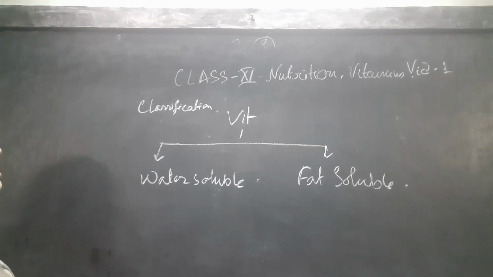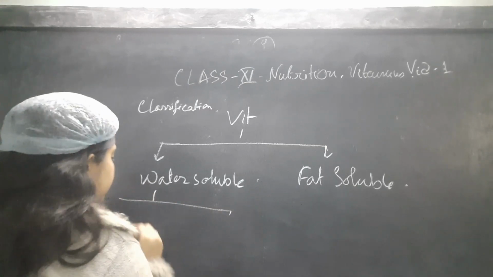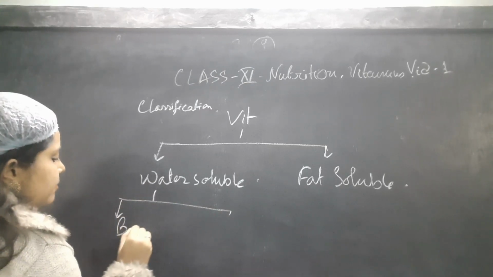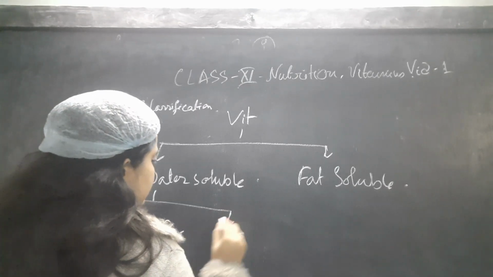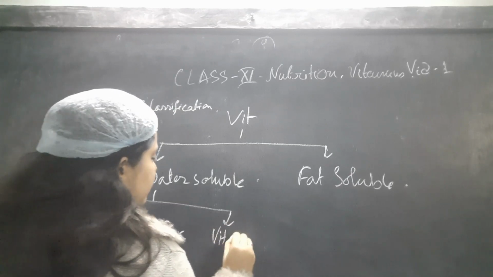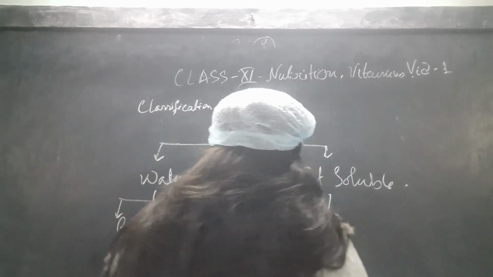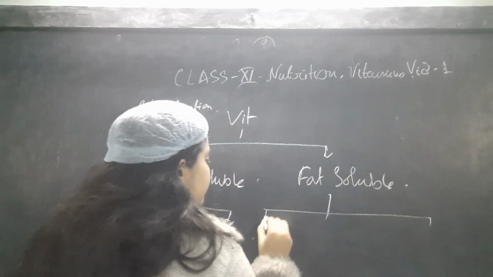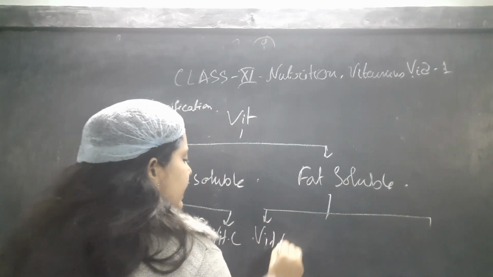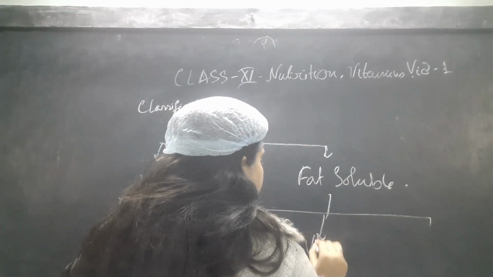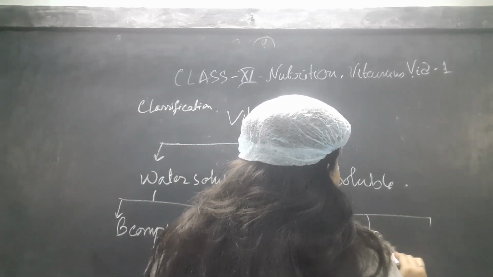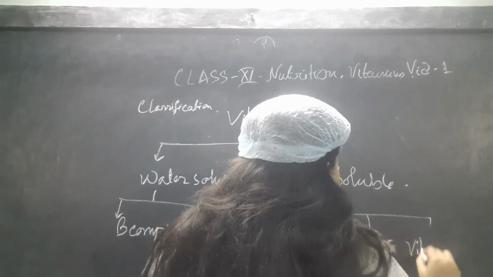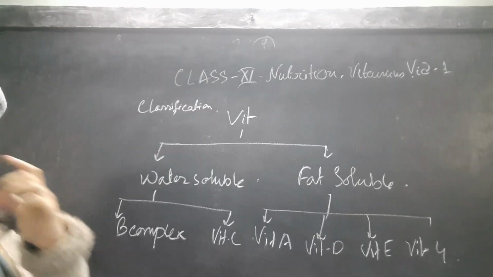The water soluble vitamins are vitamin B complex and vitamin C. And the fat soluble vitamins are vitamin A, vitamin D, vitamin E and vitamin K. So these are the 4 fat soluble vitamins.